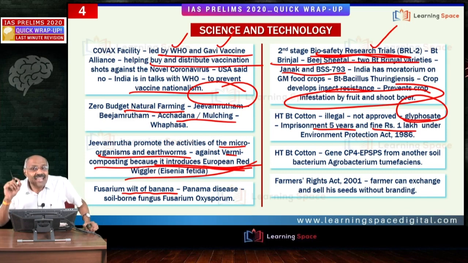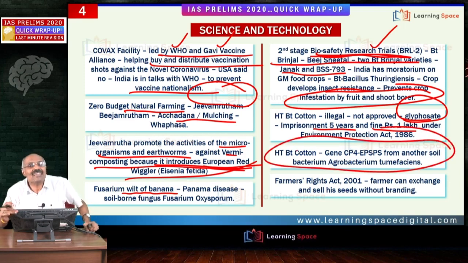Then another important aspect as far as HTBT cotton is concerned, please do not forget: BT cotton takes 2 strains from one soil bacterium. I need not explain the names. BT cotton takes 2 strains from one soil bacterium, and HTBT cotton takes another strain from another soil bacterium. This is about HTBT cotton, please don't forget.